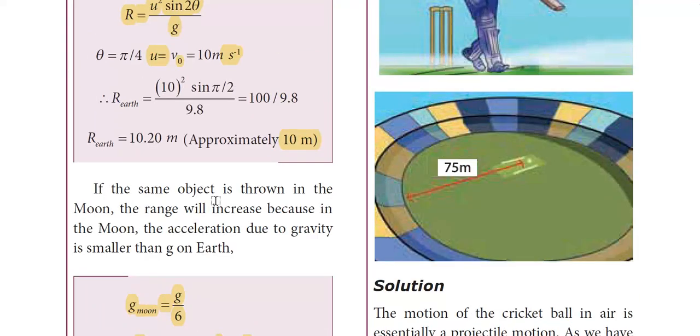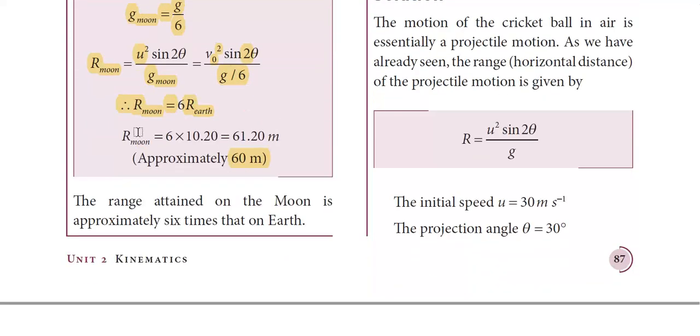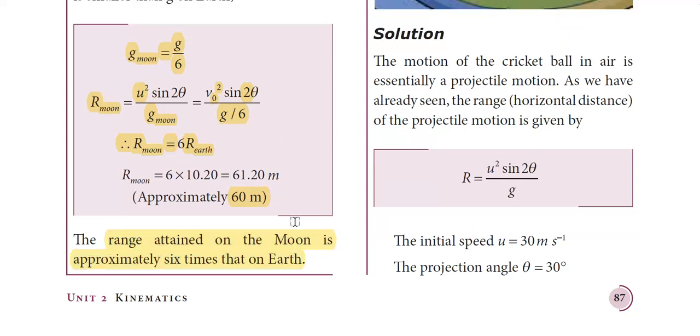When the object is thrown on earth, it's 10 meters, whereas if the object is thrown on moon, it travels a distance of 60 meters. So I can say that the range attained on the moon is approximately 6 times that on earth.